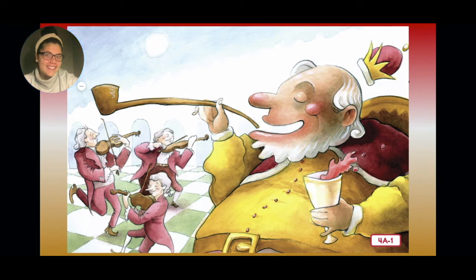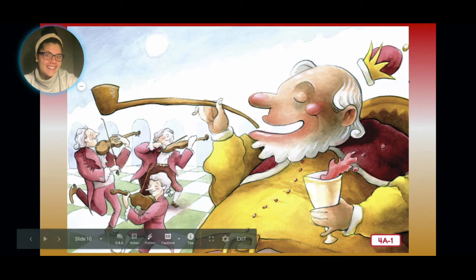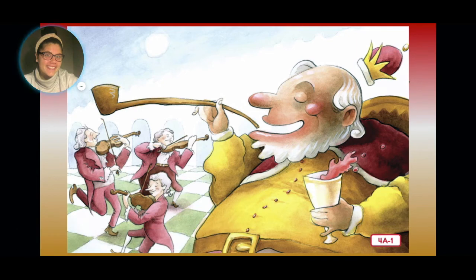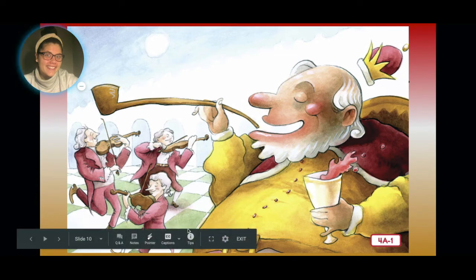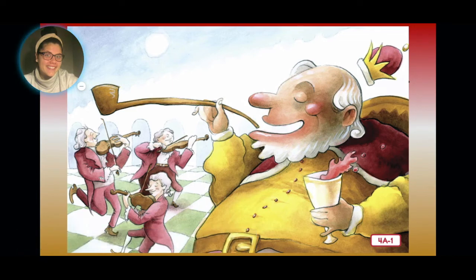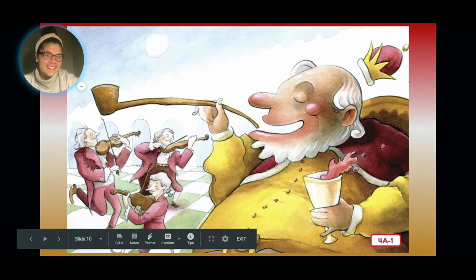Friends, what are the 3 items that Old King Cole requests and gets? And we can see them here in this picture. What are the 3 items? That's right, friends. In the poem, he requests his pipe, the bowl, which is the large drinking glass or goblet that we see right here, and his fiddlers three. So the 3 musicians you can see down there.